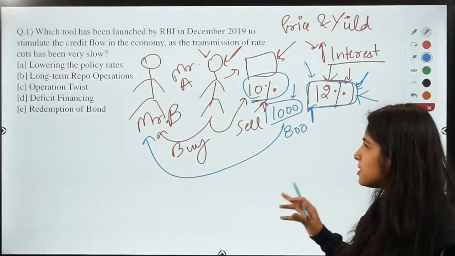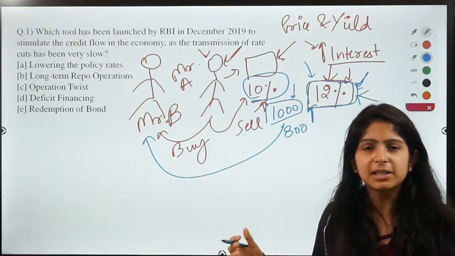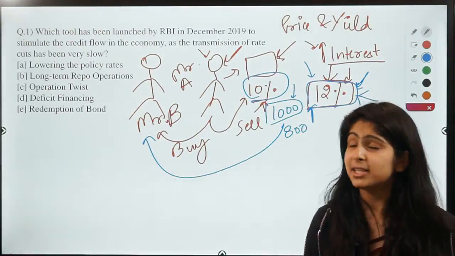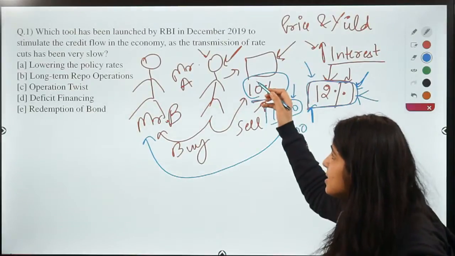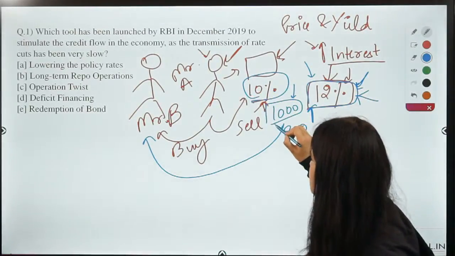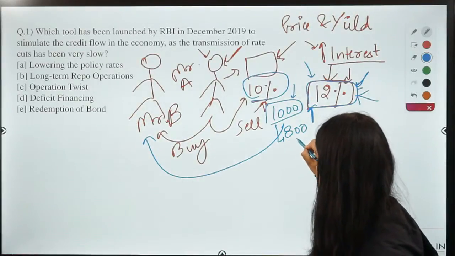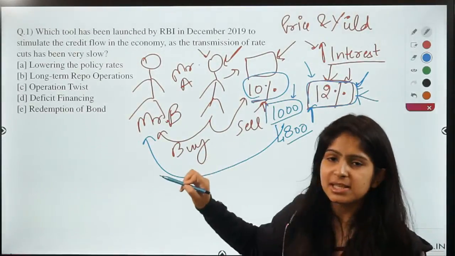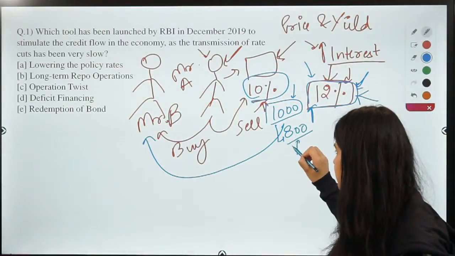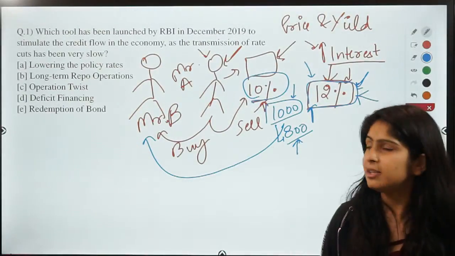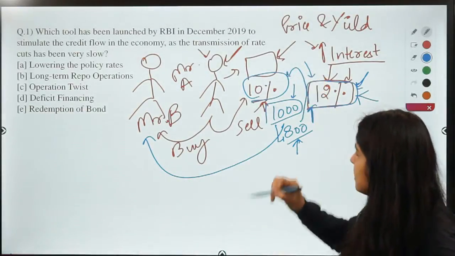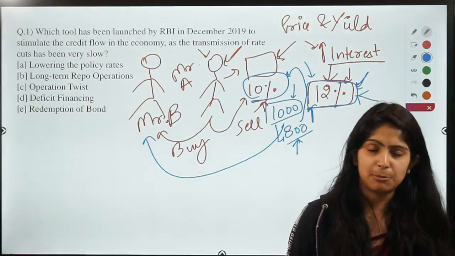Right? So I know this is a little bit tricky concept, but if you pay attention and think about it carefully, you will definitely get it. Because of the increased interest rate, Mr. A has to reduce the price of his bond. Now Mr. B thinks that it might benefit him to buy the bond at 800, earn the interest income of 10%, and after that sell the bond, right?